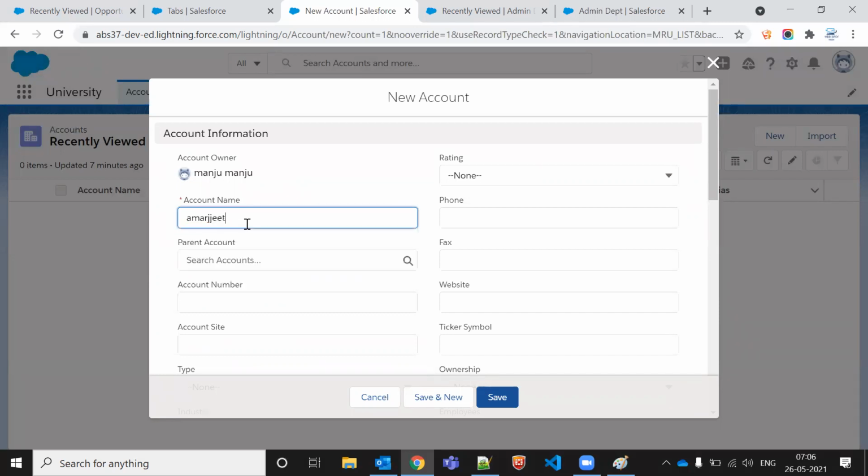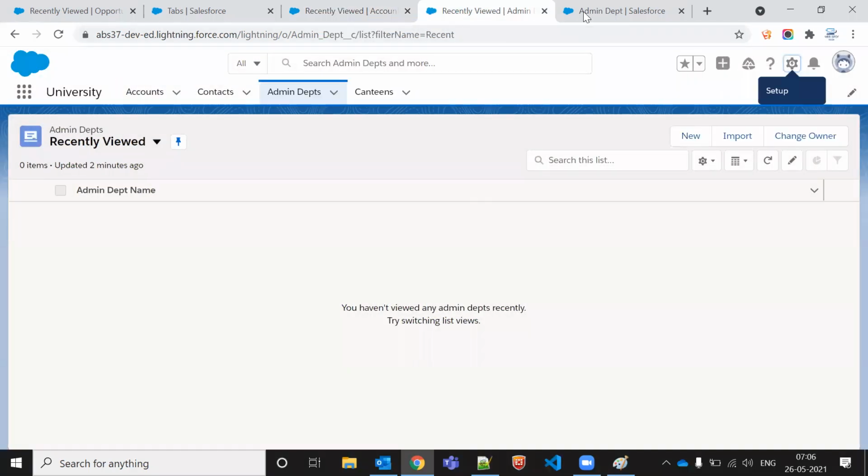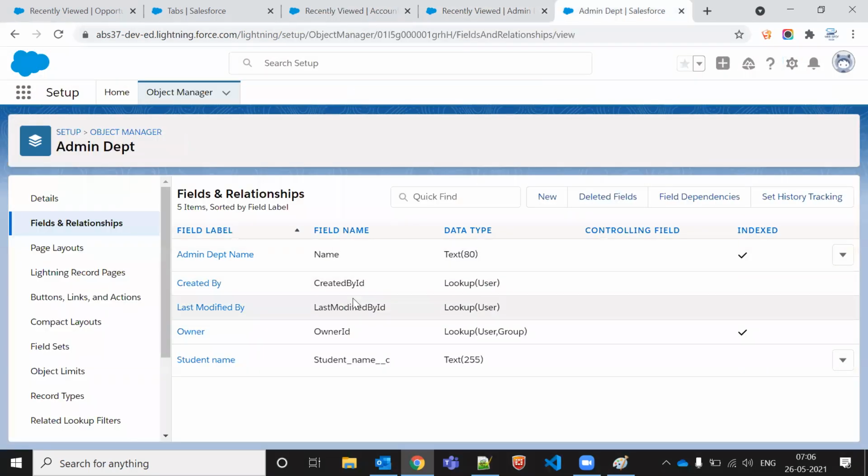So if I'm writing Amarjeet, and in case you are giving a space, it will come under the length as well. Whatever character you are writing here, whatever alphabet you are writing here, that will come under the length. You can store a maximum of 255. Okay, so that's the thing.